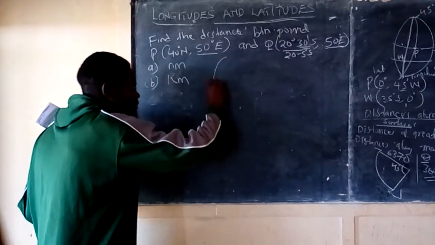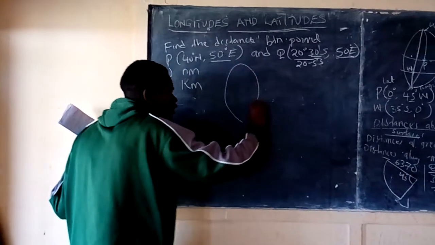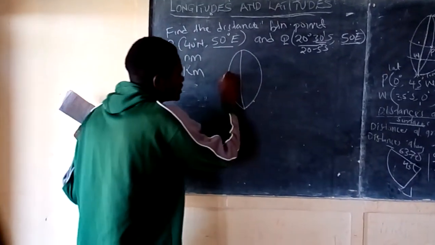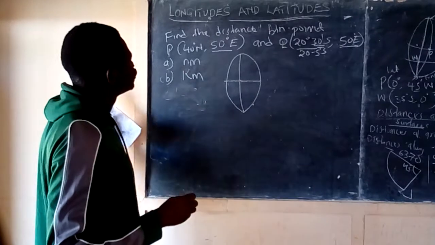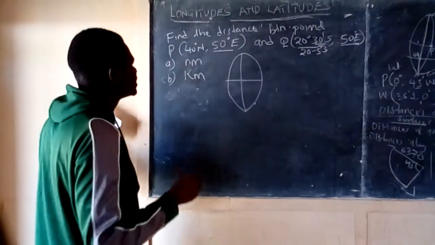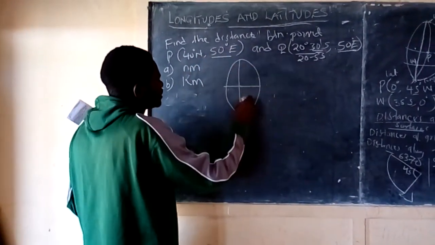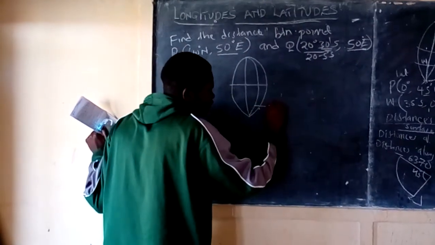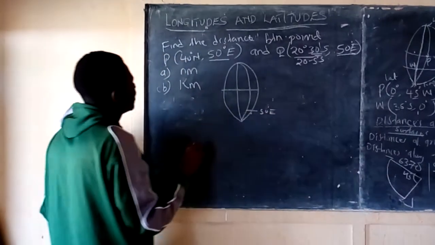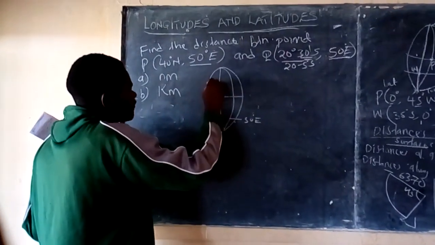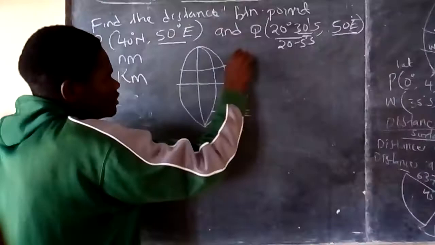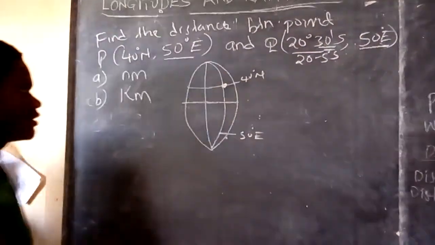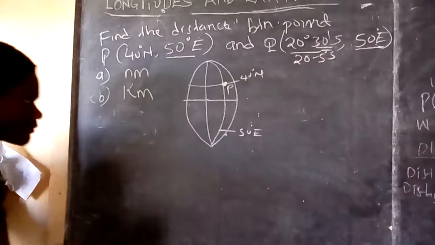If you look at the globe, let me just draw it. I will draw the two positions. This is the prime meridian, this is the equator between the two positions. Now, position of point P is given 40 degrees north, 50 degrees east. Let me say this is my 50 degrees east longitude, then 40 degrees north. This is 40 degrees north. Then it is found here. This is where we have point P.